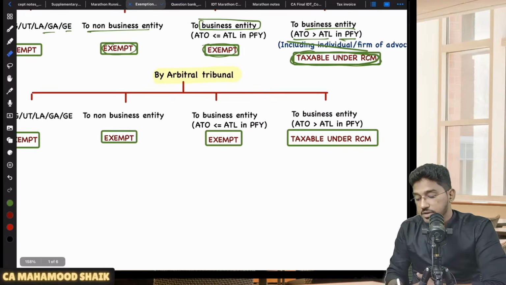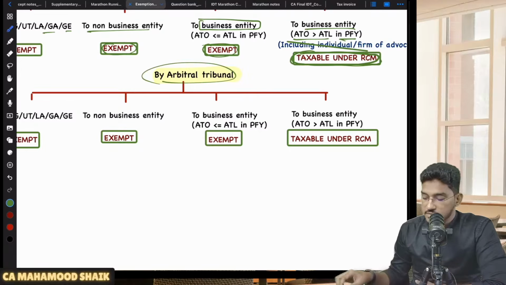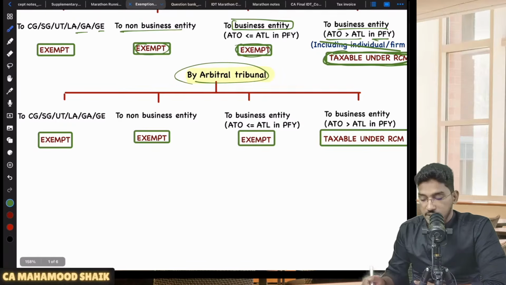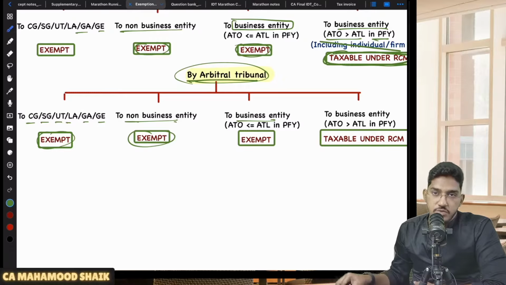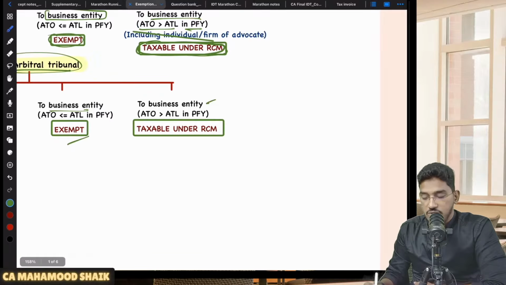Now even arbitral tribunals also provide services. So when it comes to arbitral tribunals, when taxable and when exempted: even for services provided by an arbitral tribunal, where the recipient is central government, state government, union territory, local authority, or government entity, exempt. To a non-business entity, exempt. To a business entity but a small business entity whose aggregate turnover is less than or equal to the applicable threshold limit in the preceding financial year, then also exempt. But if the recipient is a business entity whose aggregate turnover is more than the applicable threshold limit in the preceding financial year, then it will be taxable under reverse charge mechanism.